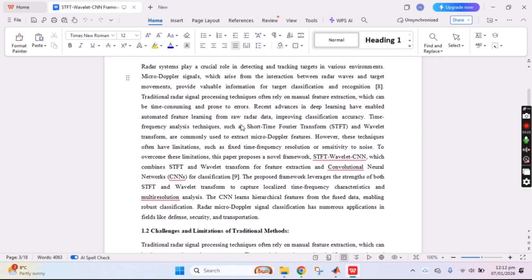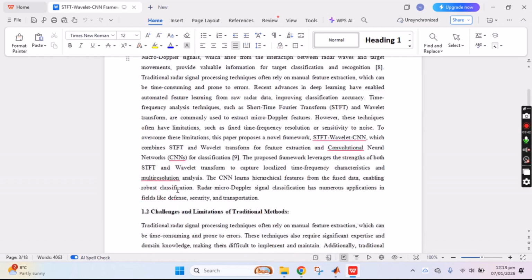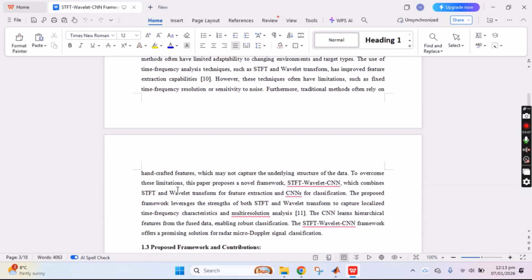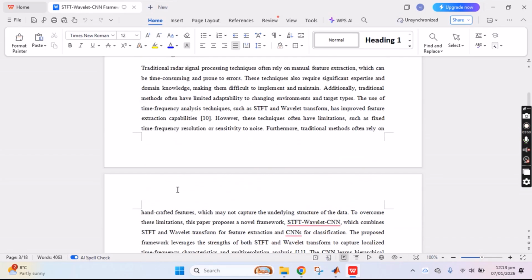In the complete strategy, the CNN learns the hierarchical features from the fused data, enabling robust classification. Radar micro-Doppler signal classification has numerous application fields like defense, security, and transportation. The challenge and limitation is that the traditional methods use manual feature extraction, which can be time consuming and prone to errors.